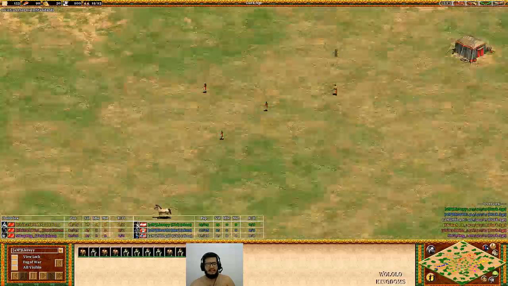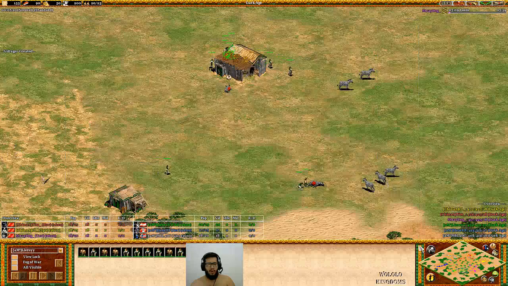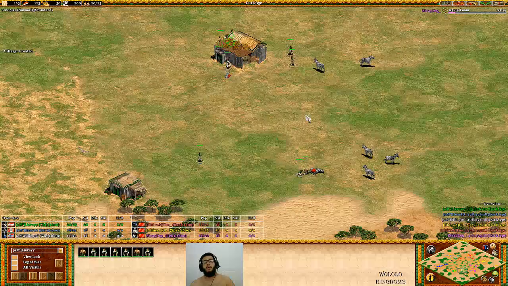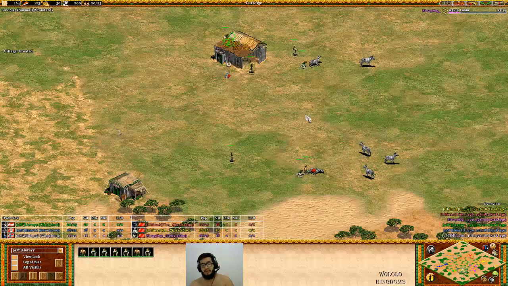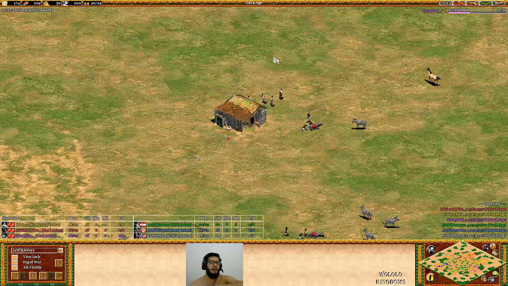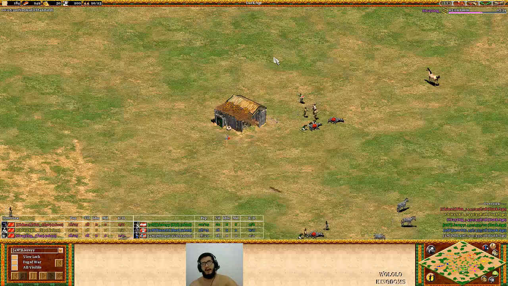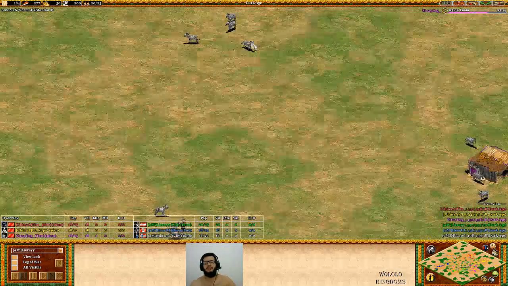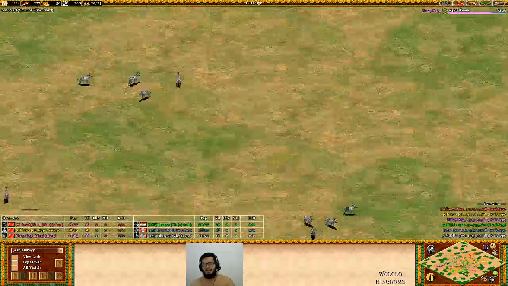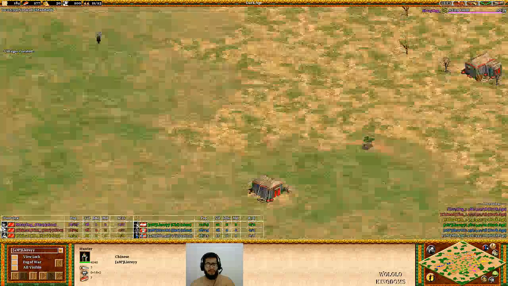And this means that this map will probably end with some feudal fighting, because the one that controls the map is the one that controls the zebra. It's the one that doesn't need to spend a lot of wood in order to make farms and get food. So this will probably turn into some kind of feudal fighting.